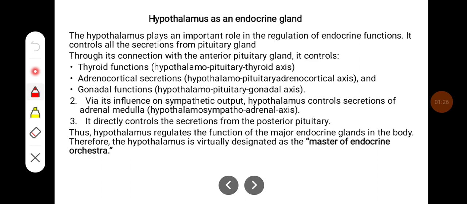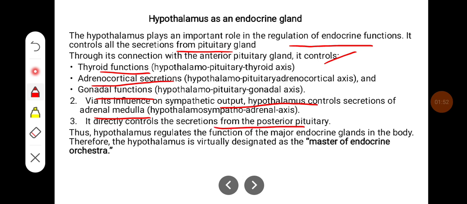Hypothalamus plays an important role in the regulation of endocrine functions. It controls the secretion of the pituitary gland. Through the connection with the anterior pituitary gland, it controls thyroid functions, adrenocortical secretion, and gonadal functions. Via influence on the sympathetic output, hypothalamus controls secretion of the adrenal medulla, that is through the hypothalamo-sympatho-adrenal axis. It directly controls the secretion from the posterior pituitary. Thus, hypothalamus regulates the function of major endocrine glands in the body. Therefore, the hypothalamus is virtually designated as the master endocrine orchestra.